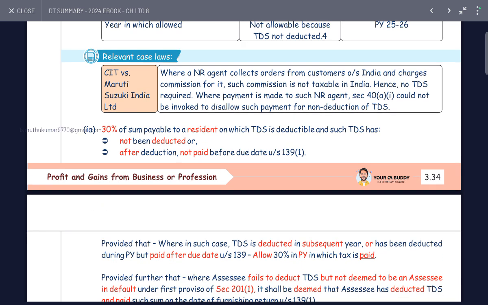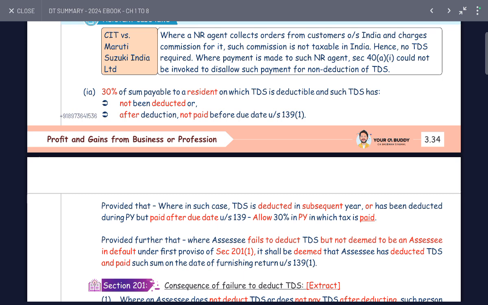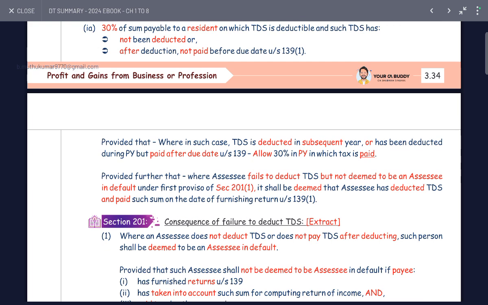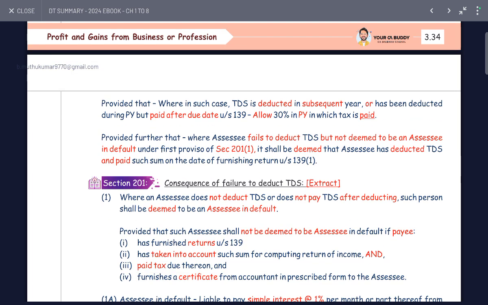30% of the sum payable to a resident on which TDS is deductible under the TDS provisions, where TDS is not deducted, or after deduction is not paid before the due date of filing returns. So disallowance actions are applicable.